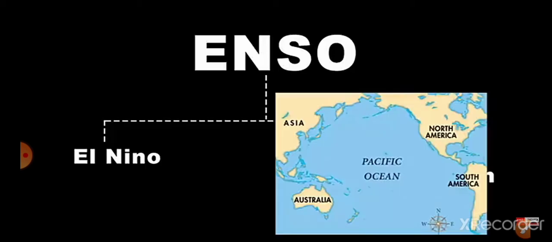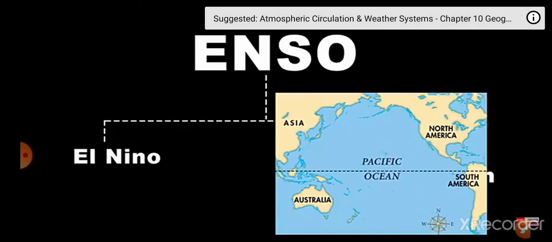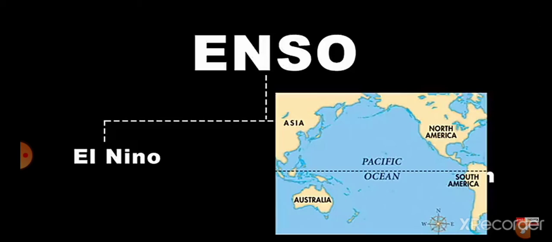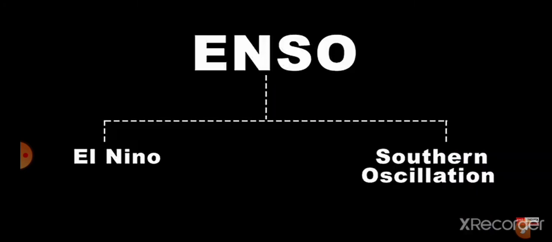You see, the Pacific Ocean is this large pool of water that exists on the western side of the American continent and the eastern side of the Asian and Australian continents. This large pool of water gets intensely warm due to the fact that it exists right at the equator. And we all know that the equatorial region receives a great amount of sun rays all throughout the year. So far we have learned what and where ENSO takes place. Now it's time to know how it all happens.